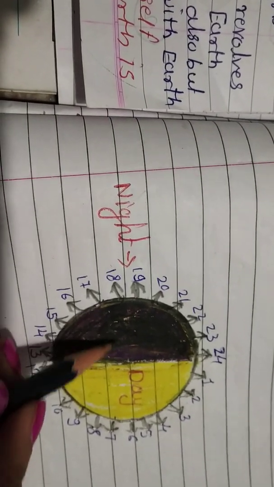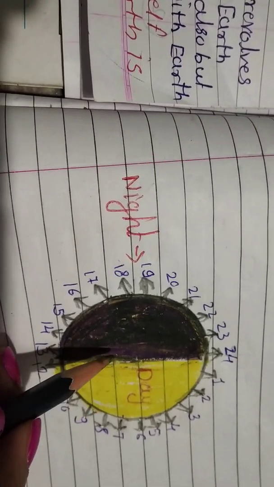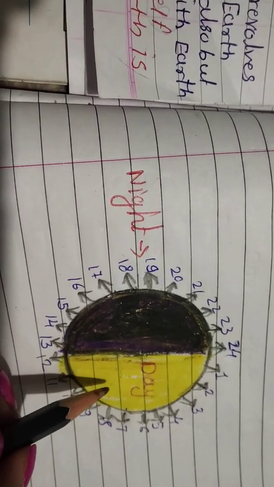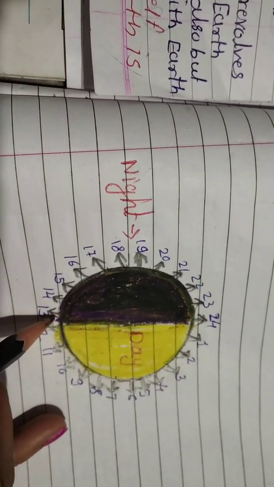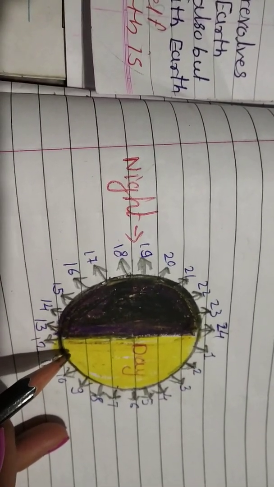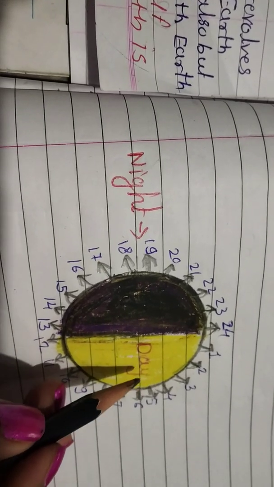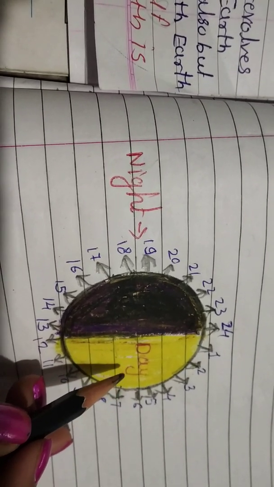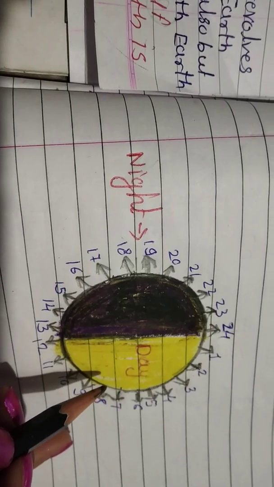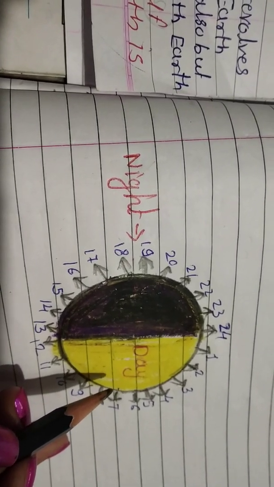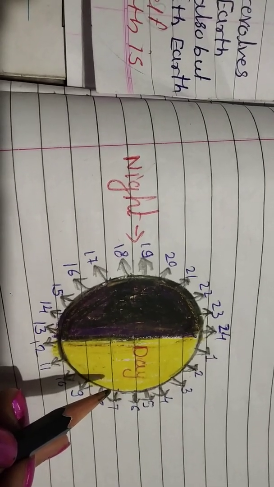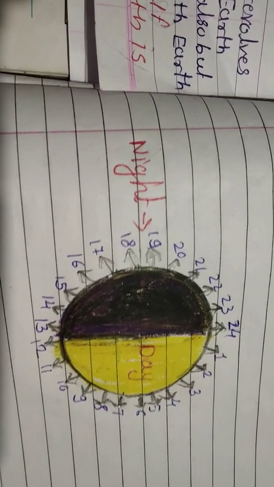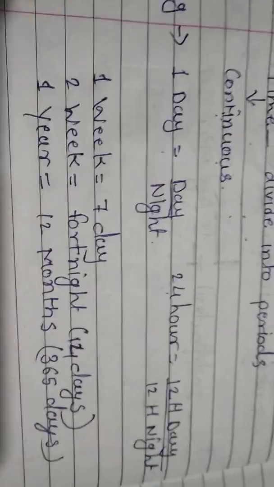A period of daytime and the following night together make one day, meaning there are 24 hours in one day, and the earth takes 24 hours to rotate on itself. Did you understand this?